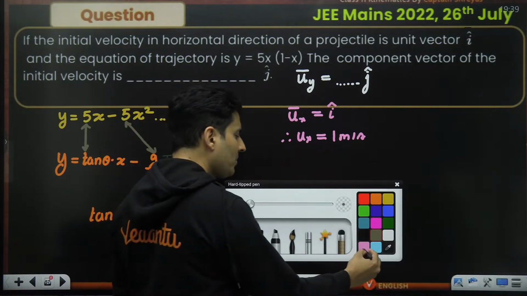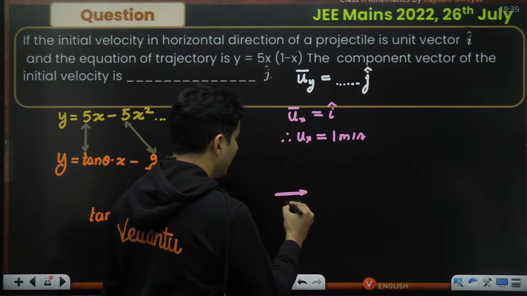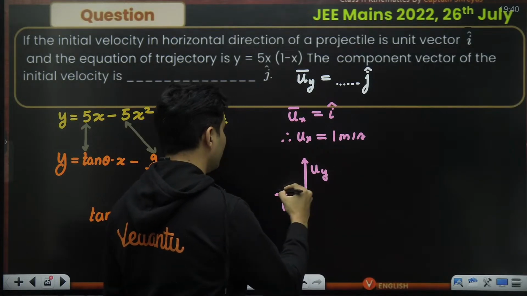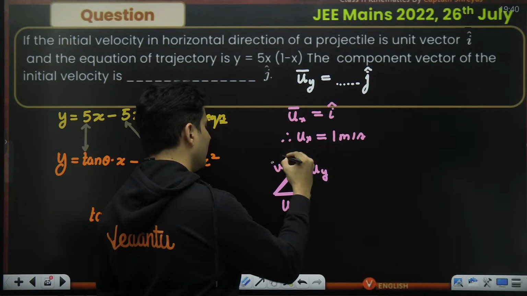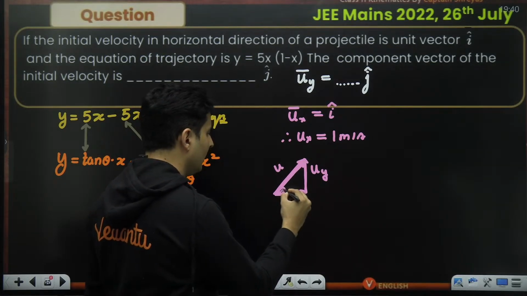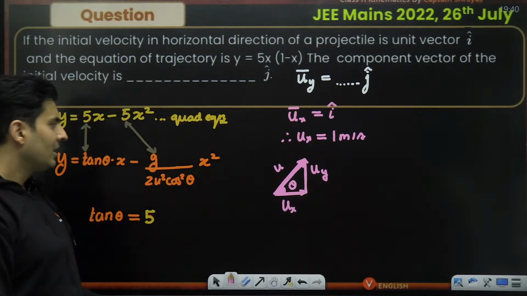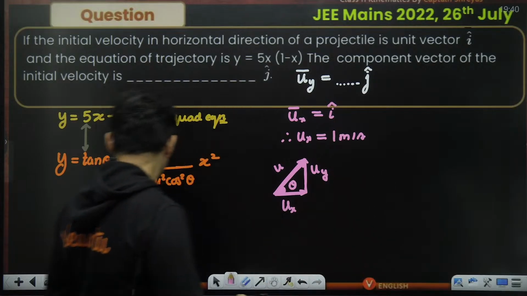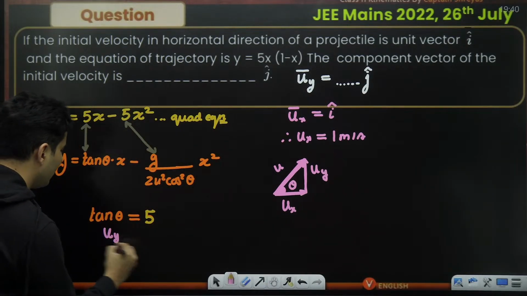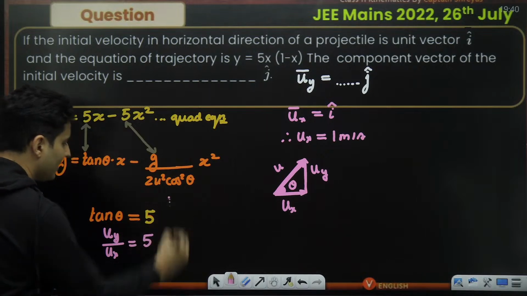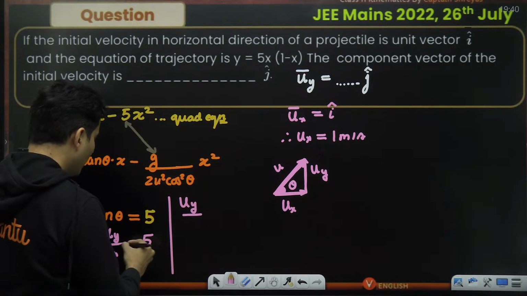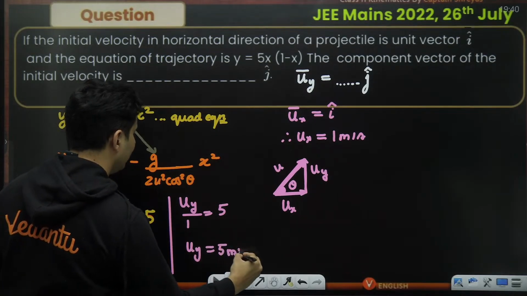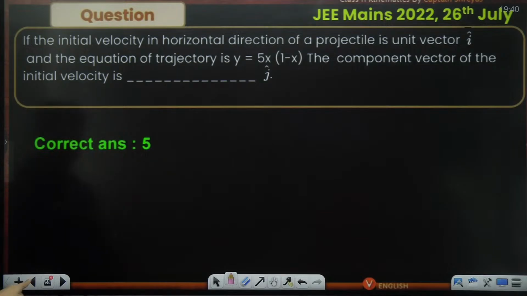So what now? Logically speaking, this is x velocity, ux. There will be some y component of velocity. So this will be the total velocity and this will be the angle over here. And tan theta is also uy by ux. Now I get it. So I want uy and ux; I just told it is 1. Therefore, uy is 5 meters per second. Is that the answer? Yes, it is the correct answer.